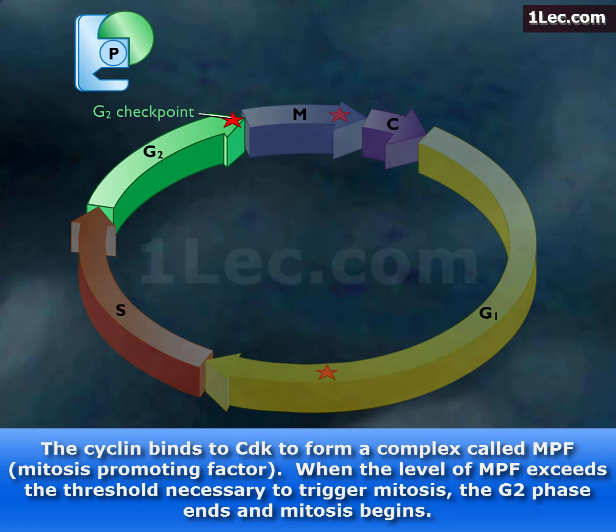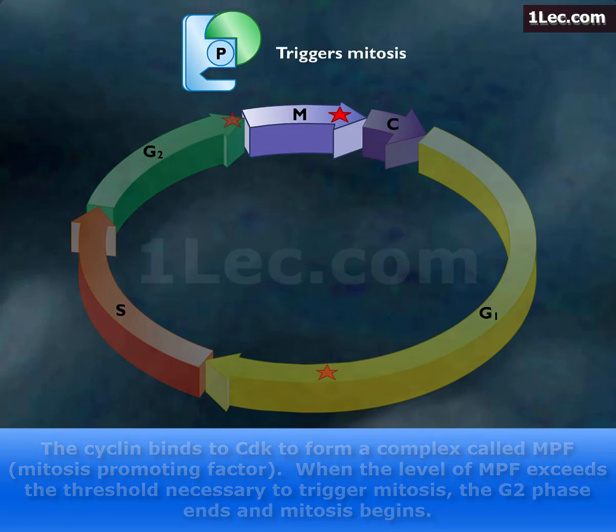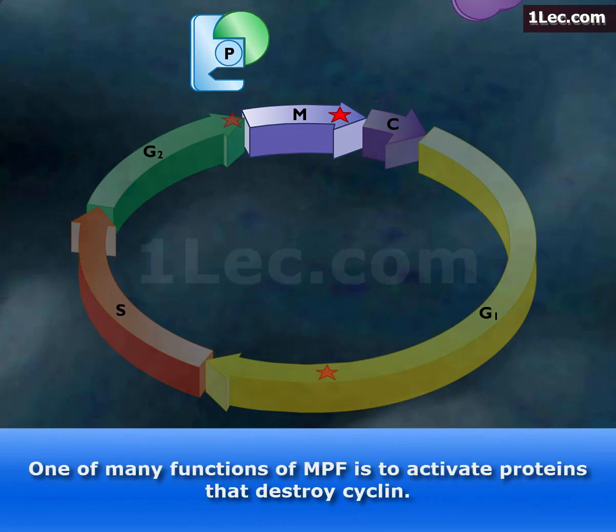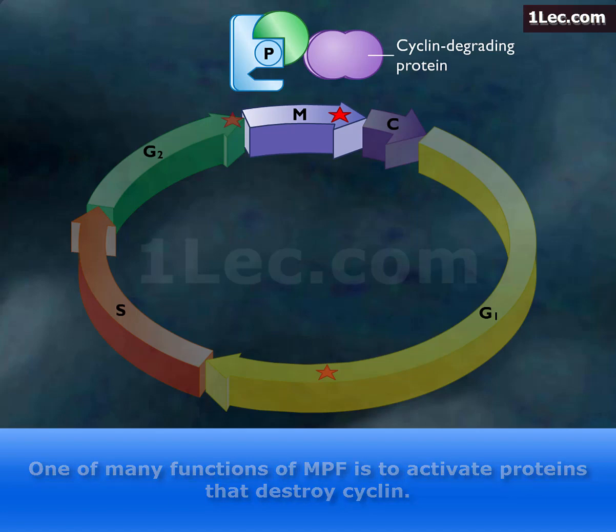When the level of MPF exceeds the threshold necessary to trigger mitosis, the G2 phase ends and mitosis begins. One of many functions of MPF is to activate proteins that destroy cyclin.